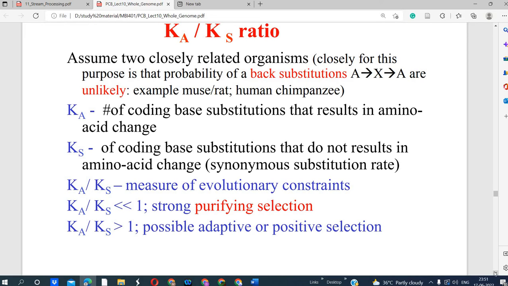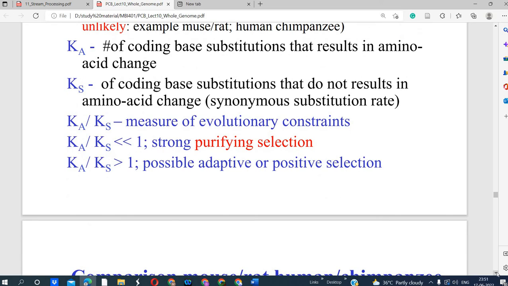And if we calculate the ratio, that will be greater than 1. So this is the possible adaptive or positive selection, in which we have the change in the protein, and sometimes there is no change in the protein also.